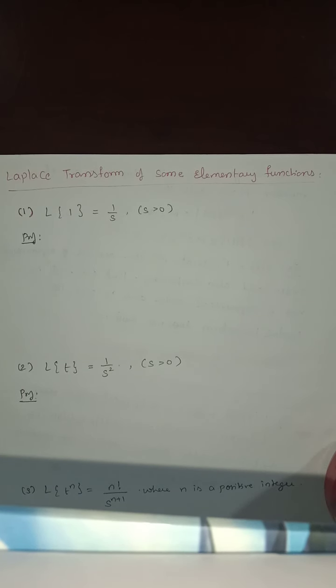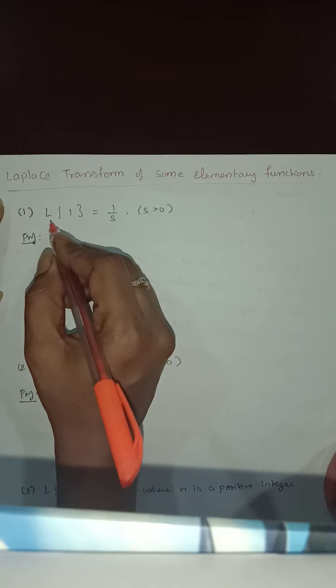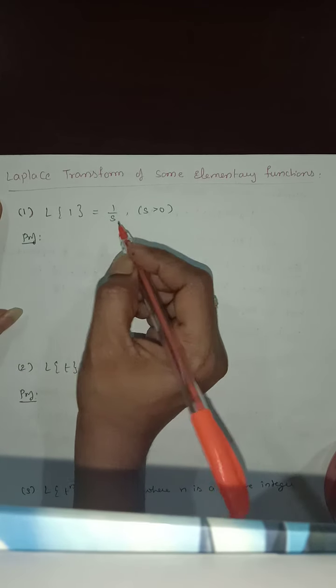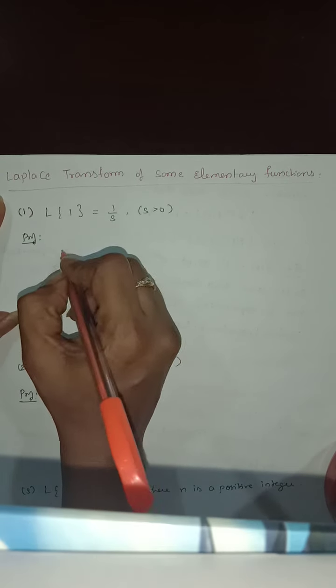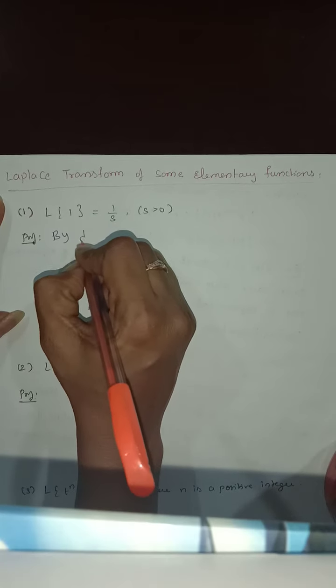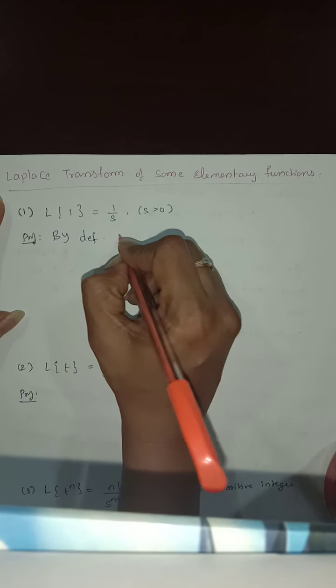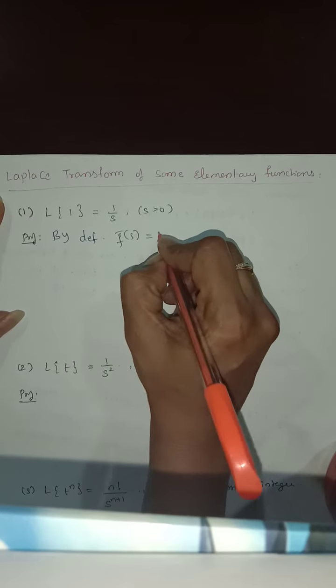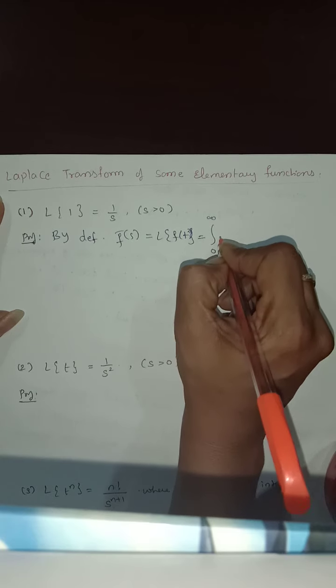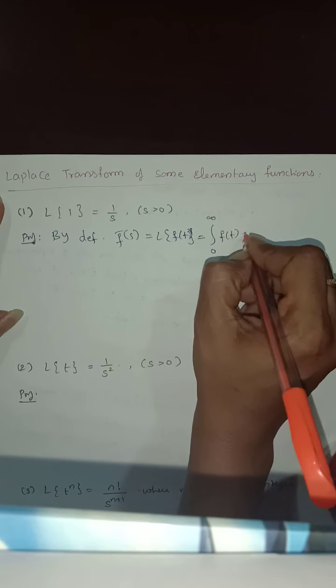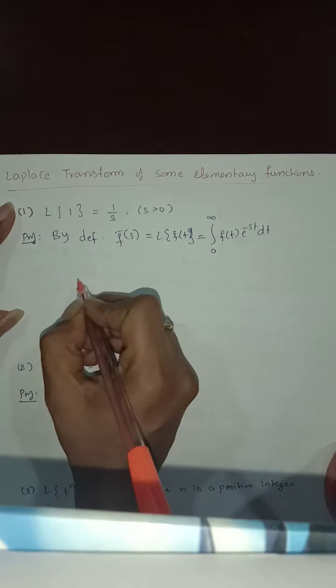Now the Laplace transform of some elementary functions. Some elementary functions can be solved by applying the Laplace transform. The first elementary function: L of 1 is equal to 1 by s, where s should always be greater than 0. Let us prove this. Here also we will be using the definition. By the definition of the Laplace transform, f bar of s is equal to L of f of t, which is equal to integral 0 to infinity f of t e power of minus st dt.